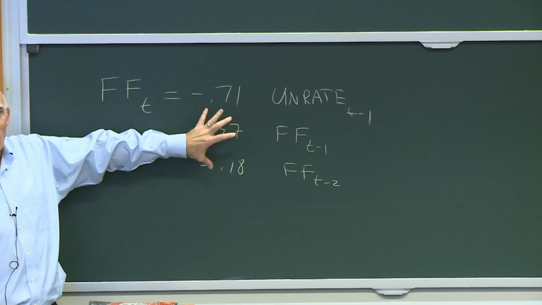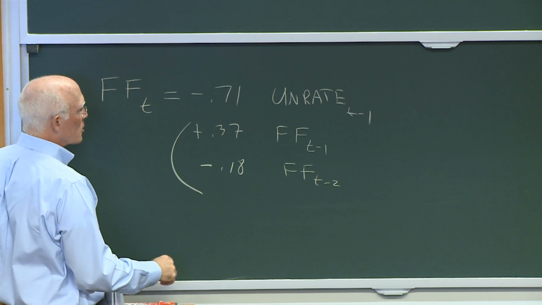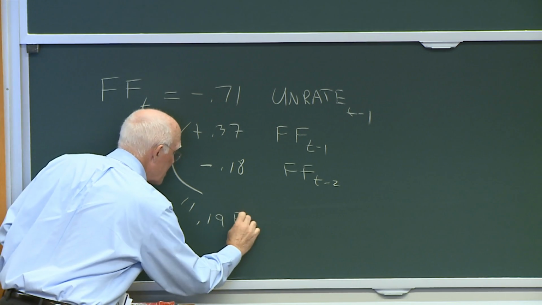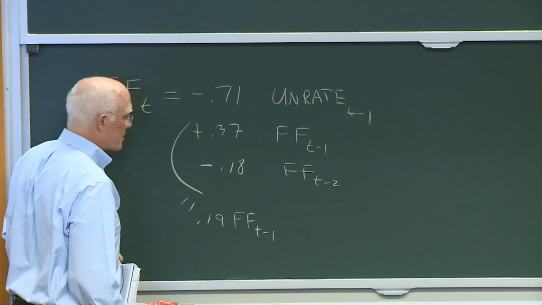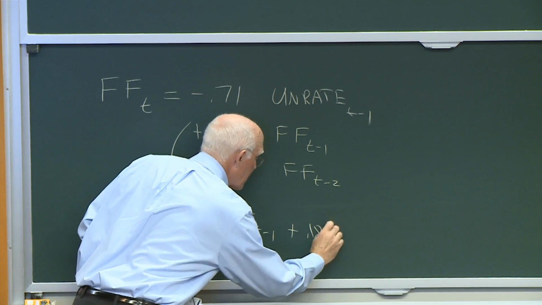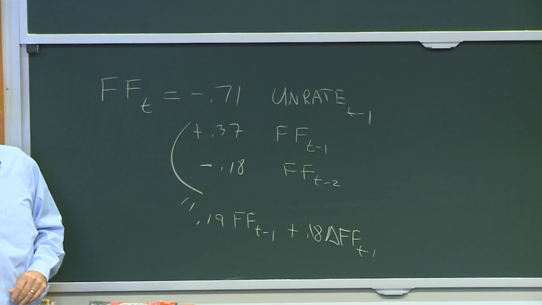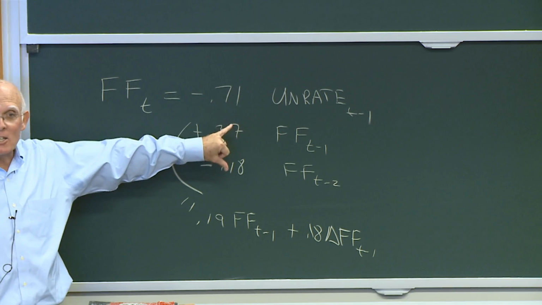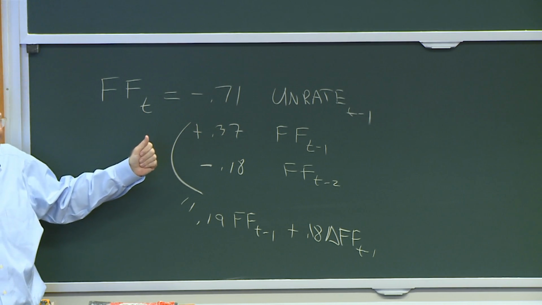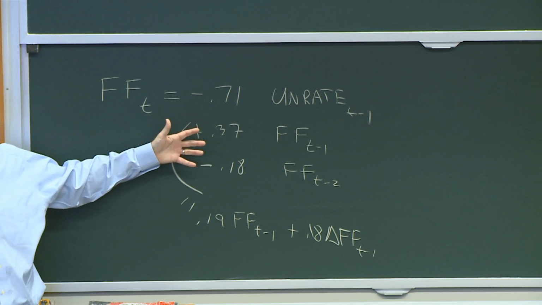In interpreting these coefficients, notice that these two terms correspond to 0.19 times the Fed funds change one lag ago plus 0.18 times the change in that rate. So when you see multiple lags coming into play in these models, the interpretation of them can be made by considering different transformations, essentially, of the underlying variables.